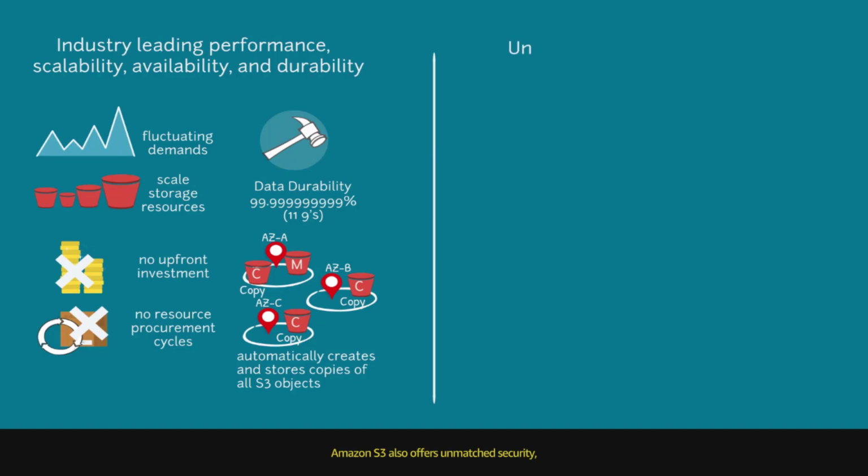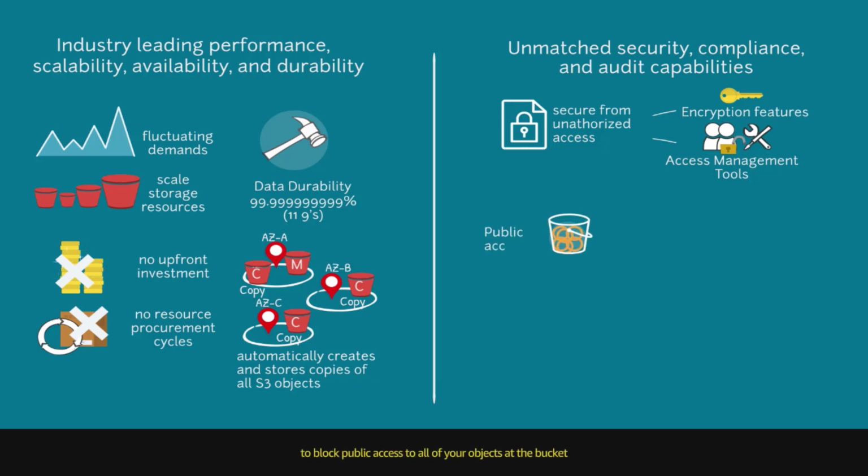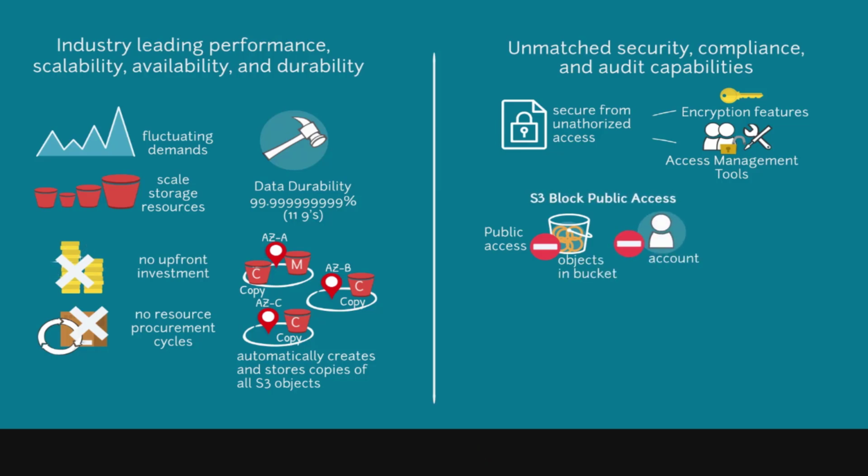Amazon S3 also offers unmatched security, compliance and audit capabilities. It secures your data from unauthorized access with encryption features and access management tools. S3 is the only object storage service that allows you to block public access to all of your objects at the bucket or the account level, with S3 Block Public Access. You should enable block public access for all accounts and buckets that you do not want publicly accessible.